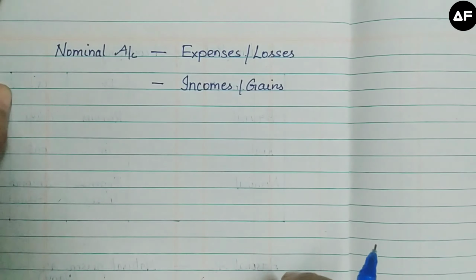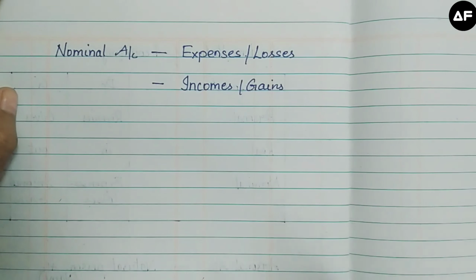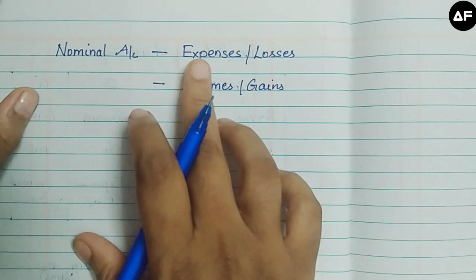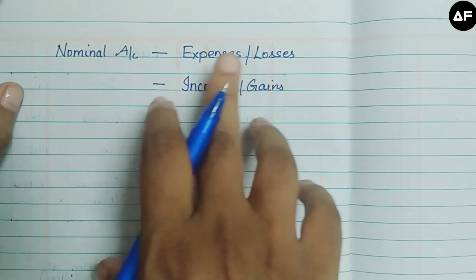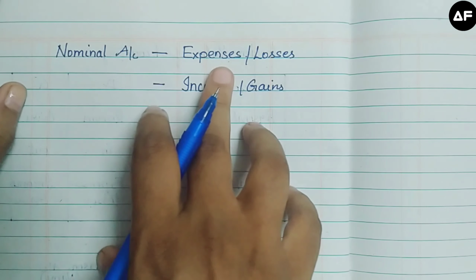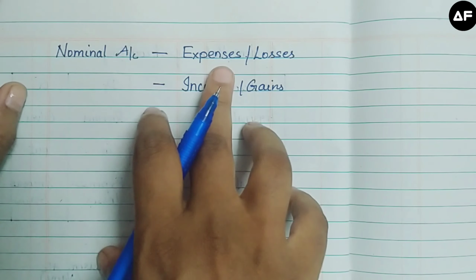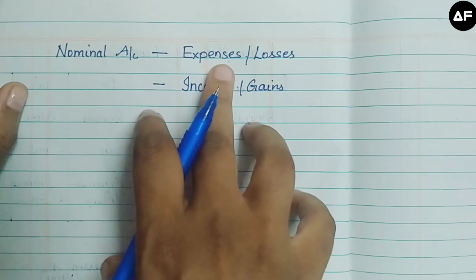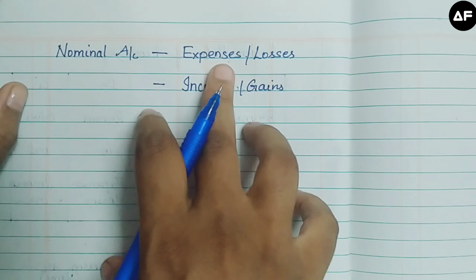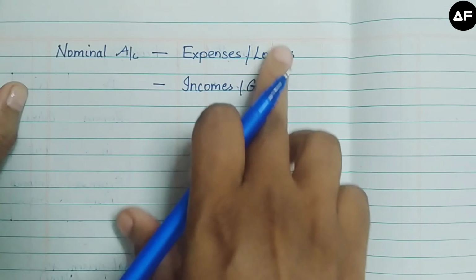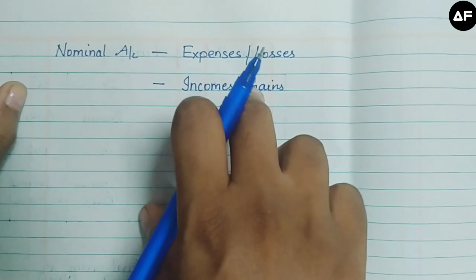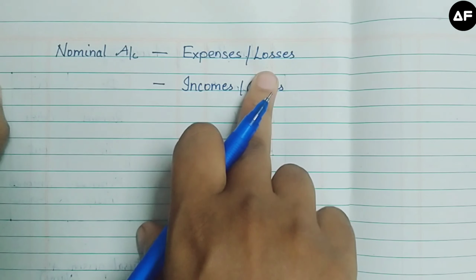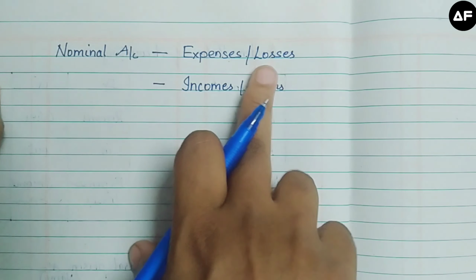Next, we are going to see the nominal account. This is the easiest account of all. We do not have to remember many things in this. It is simple: expenses or losses. If the business is going to incur any expense, for example, petty expenses, that is small expenses, like paying salary to the employees, paying stationery expenses, or paying for petrol and traveling. All those expenses which are incurred by the firm, that is, the firm is paying for it, will be considered as an expense or a loss. Similarly, if there's a loss in the business, it can be considered in the nominal account.